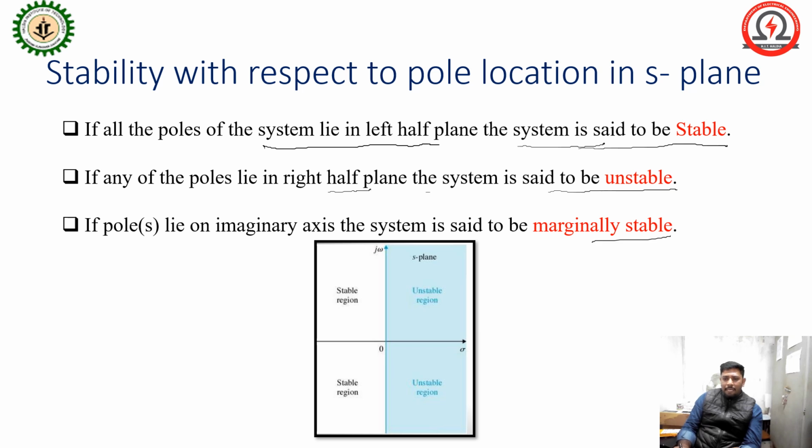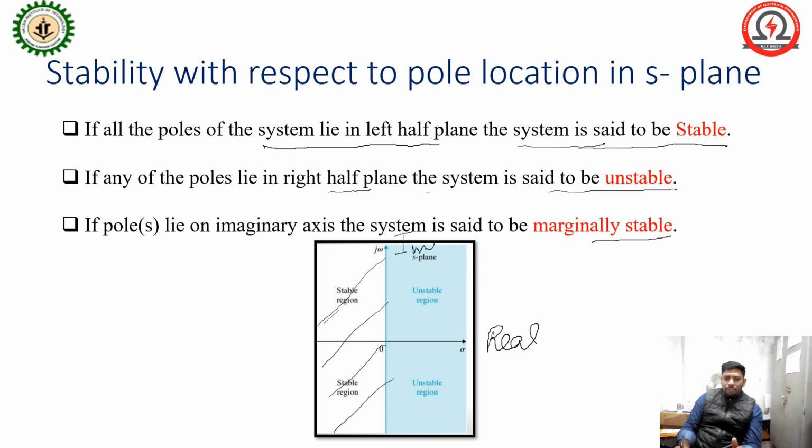In this figure, this is the real part and this is the imaginary part. In the S plane, you can calculate the poles and zeros from the transfer function, and after you locate the poles of the system, we can decide whether the system is stable, unstable or marginally stable.